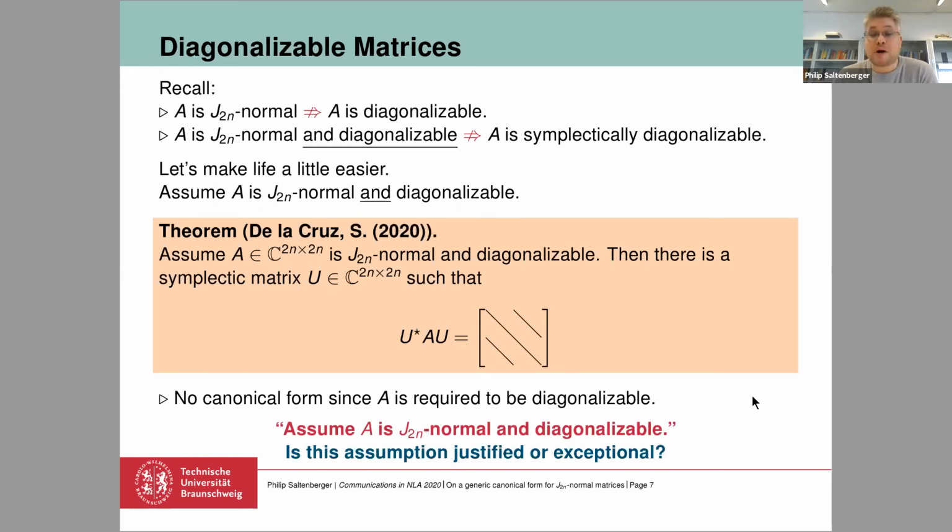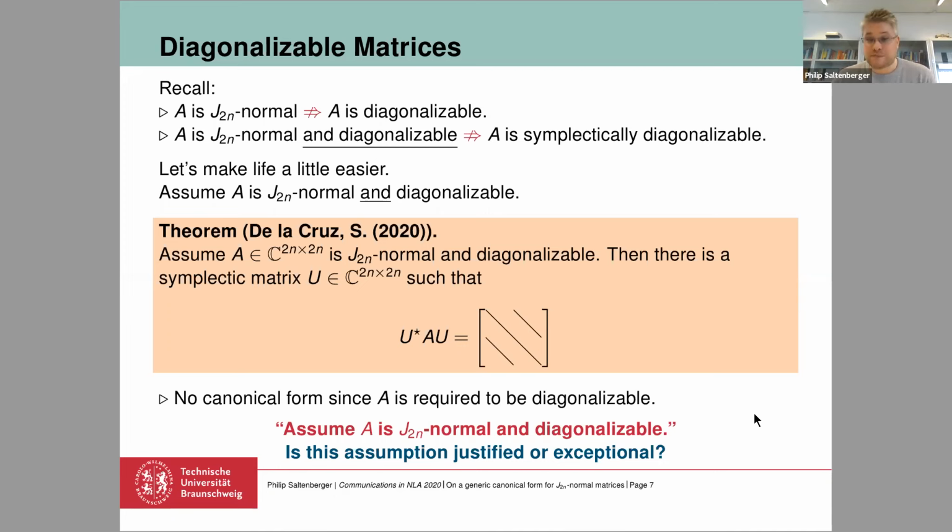So our assumption was that we have a J-normal matrix that is diagonalizable. And we asked the question whether this assumption is actually justified or whether it is exceptional. So if you take a J-normal matrix randomly, will a typical J-normal matrix be diagonalizable or not? So is diagonalizability a standard property for J-normal matrices, or is it more or less a special property for the